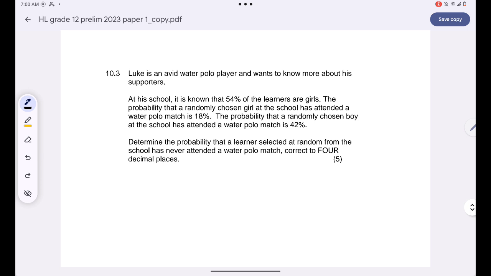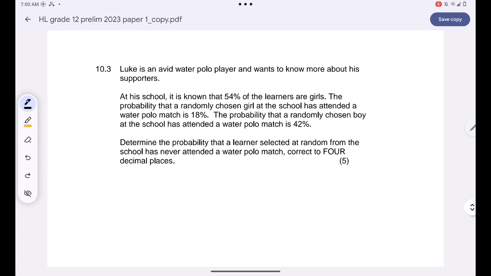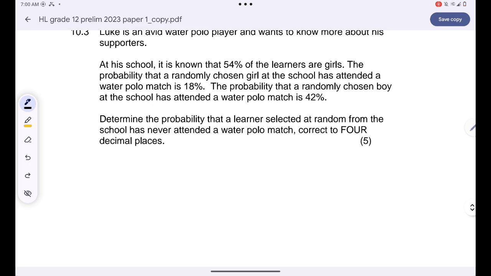Okay, and wants to know more about his supporters. At his high school, it is known that 54% of the learners are girls. The probability that a randomly chosen girl at the school attends a water polo match is 18%, and the probability that a randomly chosen boy at school has attended a water polo match is 42%. Determine the probability that a learner selected at random from the school has never attended a water polo match. Correct your answer to 4 decimal places.